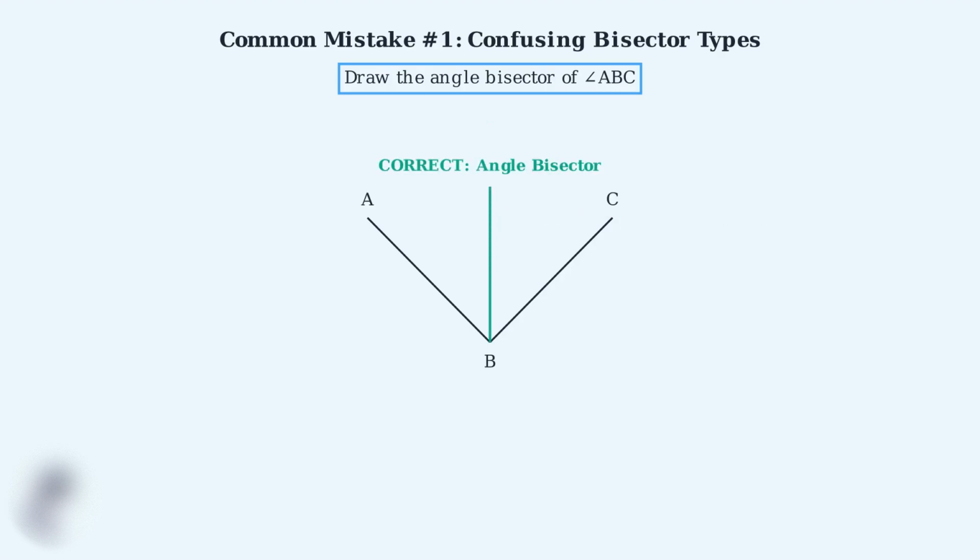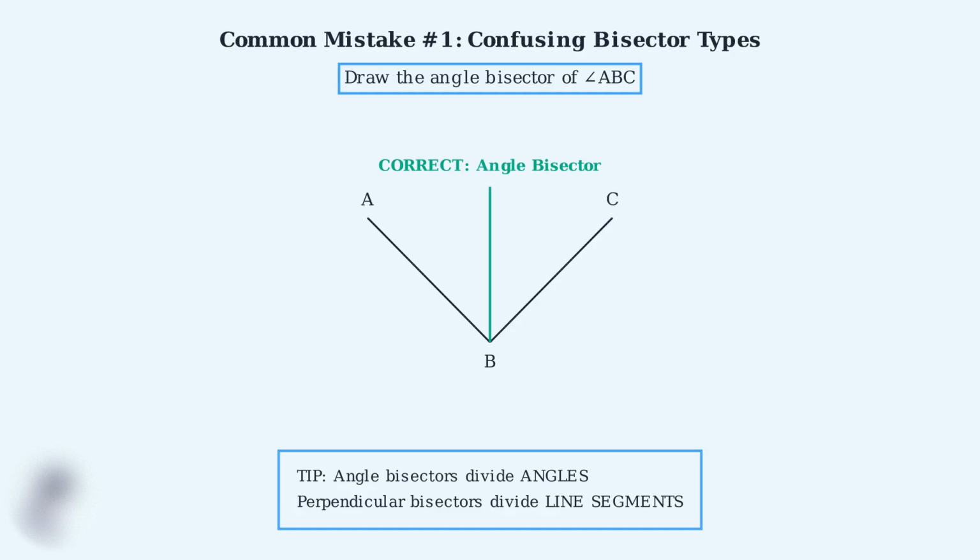An angle bisector divides the angle into two equal parts. We need to find the ray from B that splits angle ABC in half. Key tip: remember that angle bisectors divide angles, while perpendicular bisectors divide line segments. Always identify what you're bisecting before you start.